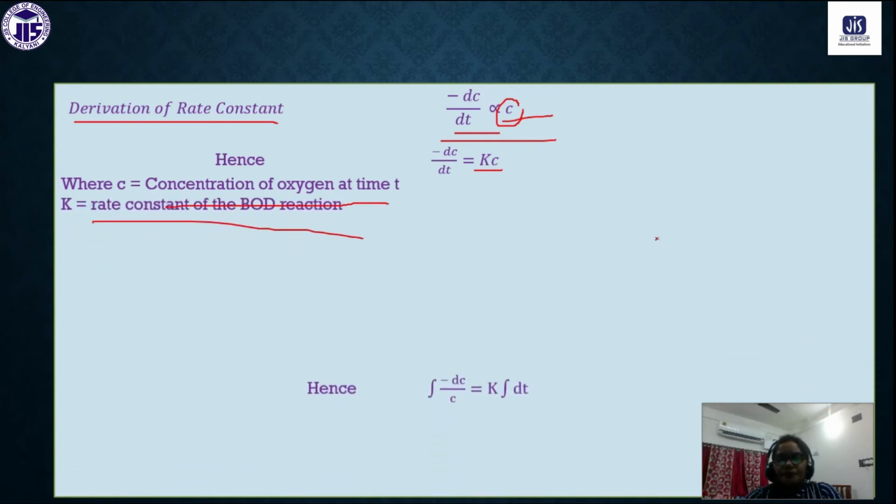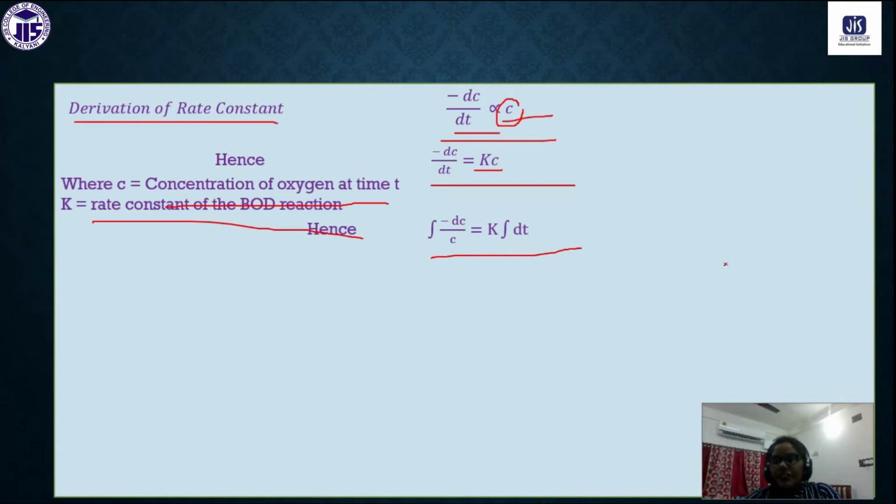Now, very important, this integration. Now we will integrate this: integration of minus dc by c equals K integration dt. So this will be the next step. That means integration of minus dc by c is minus ln c, which equals kt plus z, where z is the integration constant.